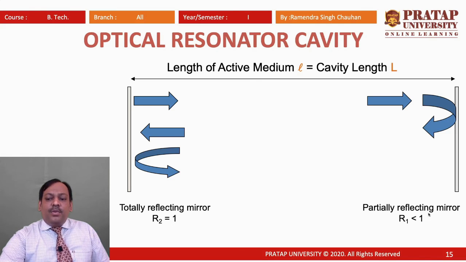Its reflectance is shown as R1 less than 1, that is, it is not reflecting 100% of the light. The length of the active medium is l and the cavity length is given as capital L. The light goes to one mirror, is reflected to the second mirror, again to the first, and in this way oscillates, passing through the active medium.